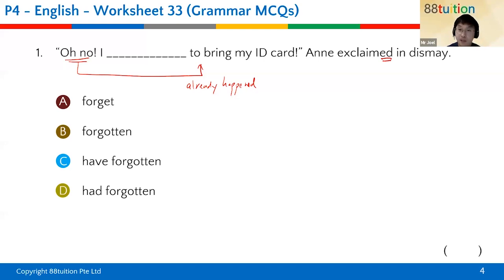So in this case, hold on, let me just move some stuff a bit so that I can see what your results were. Okay, so in this case, you need to understand that there is no simple past tense for your answers over here. All right. For this one, there are 3 students who need to answer again.